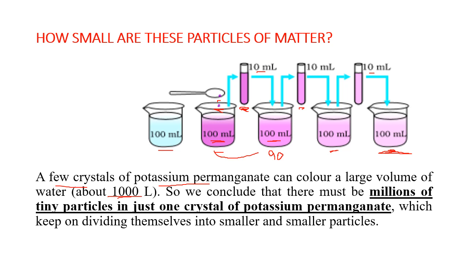So this keeps on dividing itself into smaller and smaller particles. So this is an activity which shows us that matter is made up of very small, very fine particles, and particles that we cannot see with our naked eye. Okay, these particles need to be seen with a microscope or a bigger one called a scanning tunneling microscope. There is a bigger microscope or an atomic force microscope. Means the particles are very small in size. We can even see them with a simple or a compound microscope.